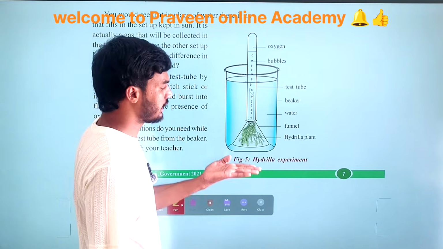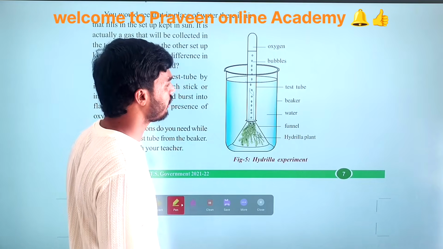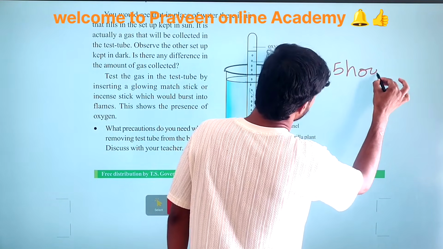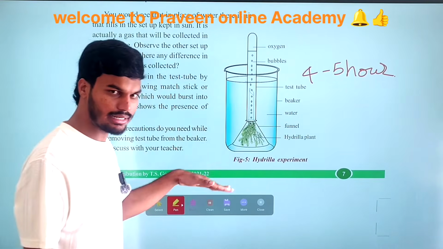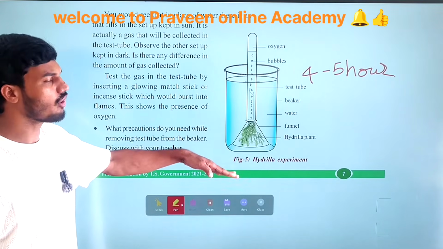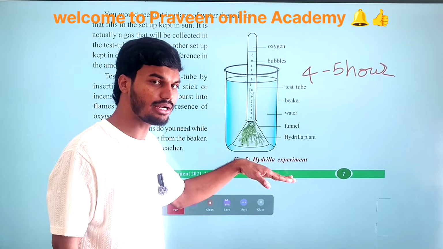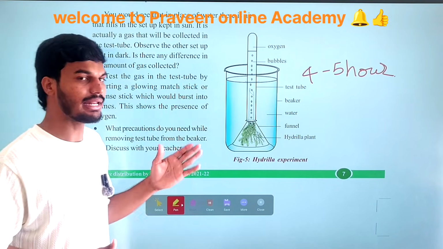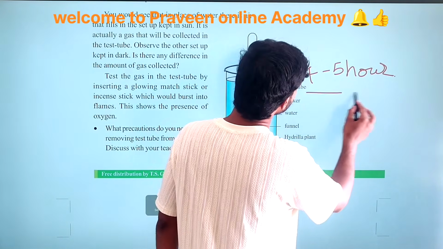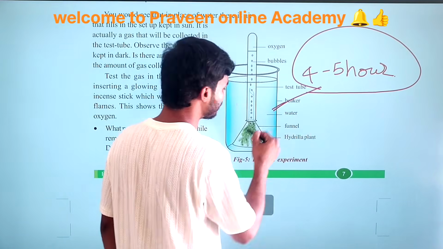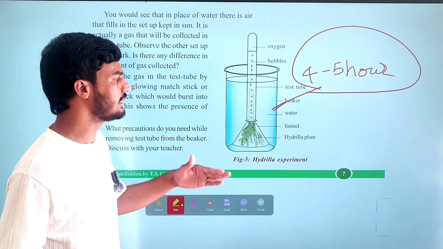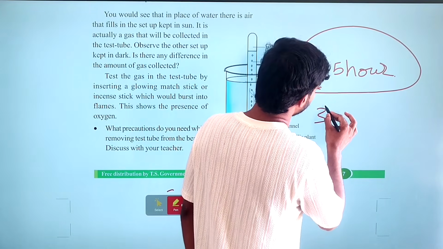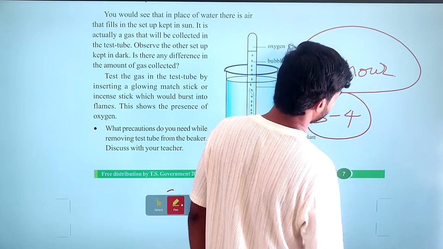Then place this setup for 4 to 5 hours under the sun. After arranging this apparatus as shown in the figure, you have to place this arrangement under the sun for 4 to 5 hours. Why am I placing it under the sun? The plants will carry out photosynthesis in the presence of sun. For that reason, you have to place it under the sun for 3 to 4 hours or 5 hours.